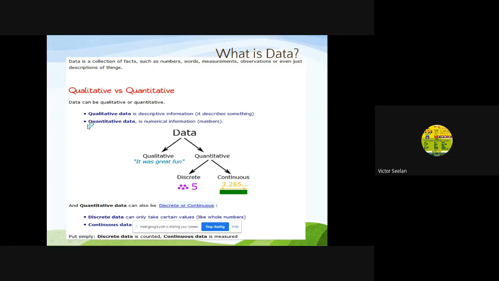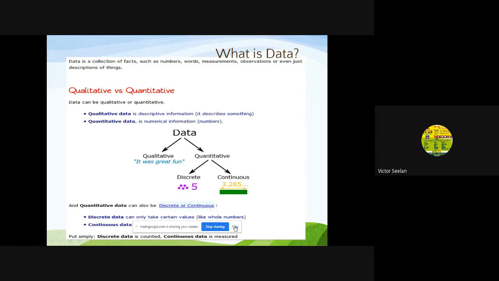For example, if you want to find your weight or height, 5.4, it is a measurable one, so it is called quantitative. Suppose we want to measure our beauty. There is no measurement for beauty, so this is called qualitative.